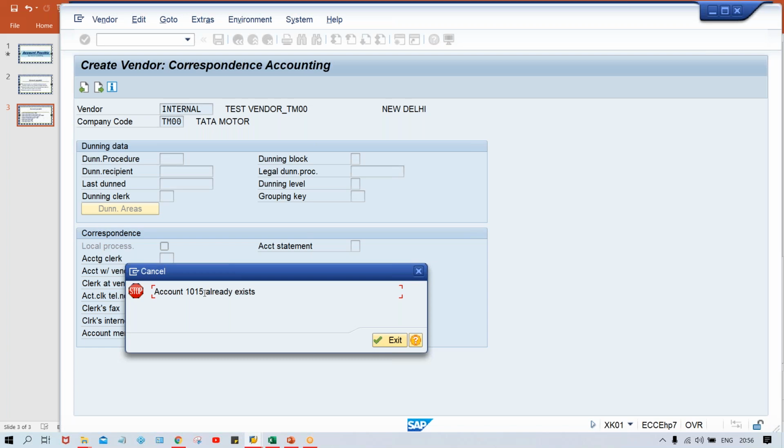So the system checks this SAP table and found this vendor: there is already a vendor existing with this 1015 number. So this number cannot be generated. This is why the system is saying that this account already exists. So now the question is, if 1015 already exists, then why has SAP suggested this number itself? So there is a problem.